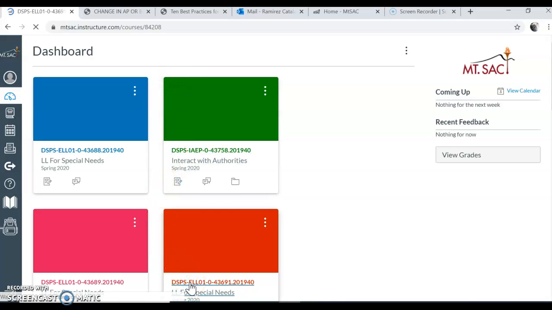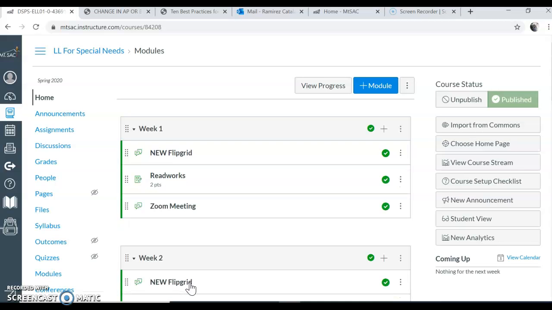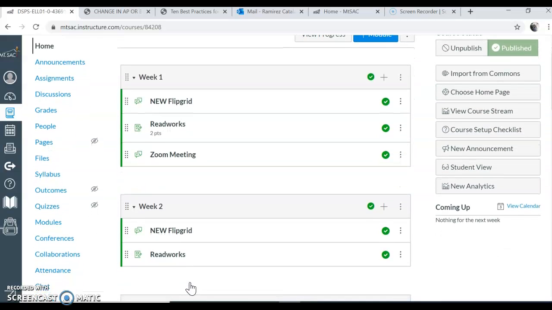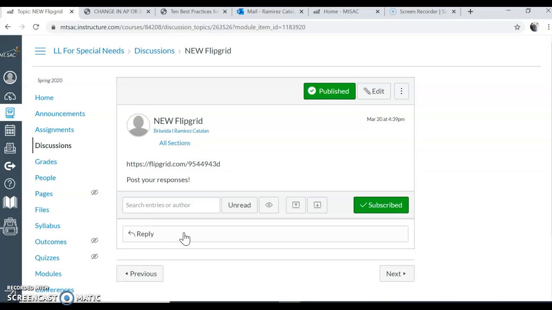Once you come into your dashboard, you're going to click in to go into the class. So this, for example, is my class. We are in week 2, so that's where I'm going to go. You're going to click on the new Flipgrid. This is where I have the new Flipgrid that we're going to use.